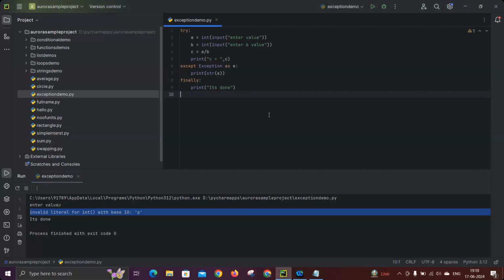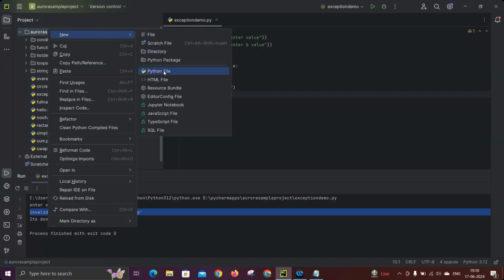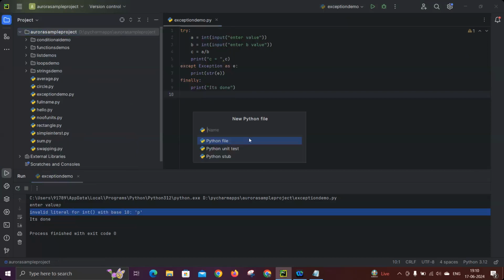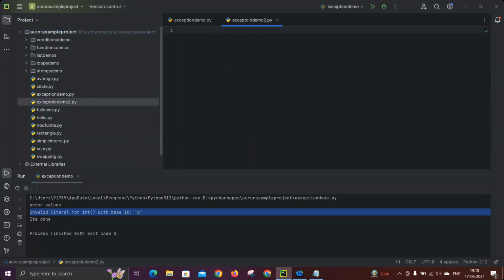Okay, yeah. So now with all those blocks, I'm executing one more time. There is an else block also in exceptions. We'll see how it executes. Let's take exception demo 2. Let's take try.